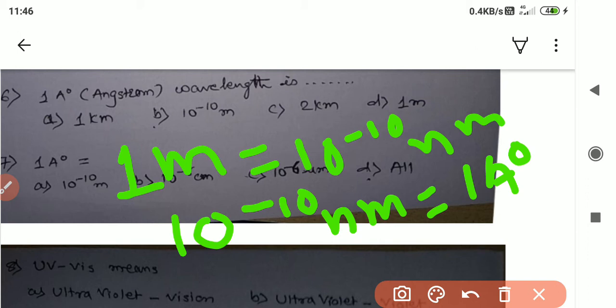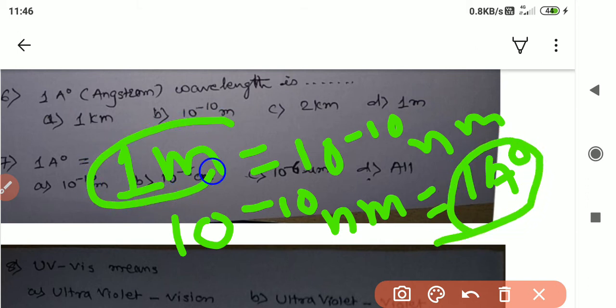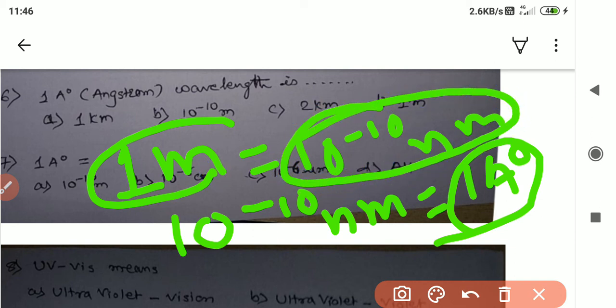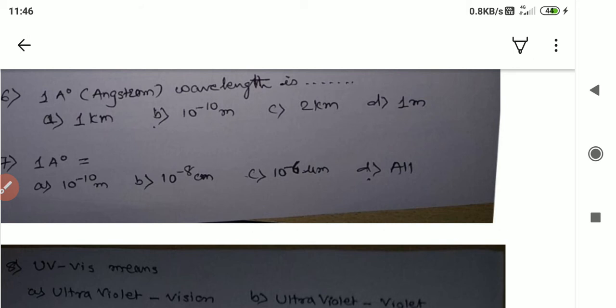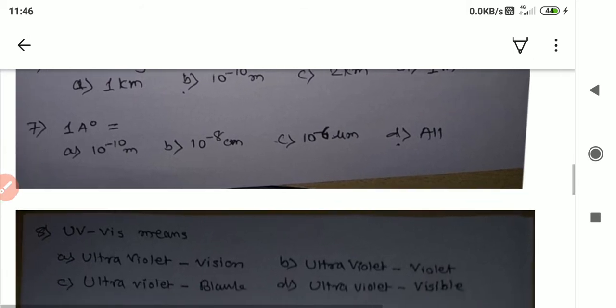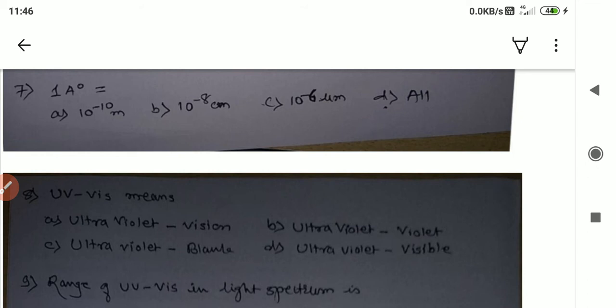See, that's why 1 angstrom is equal to 10 raised to minus 10 meter. So instead of meter, this should be nanometer. See, next question is of 1 angstrom again is equal to 10 raised to minus 10 meter, 10 raised to minus 8 centimeter, 10 raised to minus 6 micrometer, and again the all.